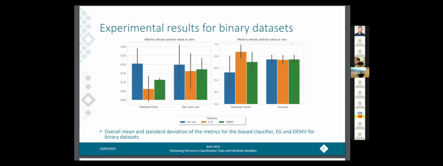Here instead, we have the same metrics for the binary classification datasets. And here we can see that our method is still able to improve fairness with respect to the original classifier. However, the exponential gradient performs better in such a situation. But we have observed that the standard deviation of our metrics is lower with respect to the exponential gradient. So it means that our method is more coherent in its performances, and so it's giving always similar outputs.